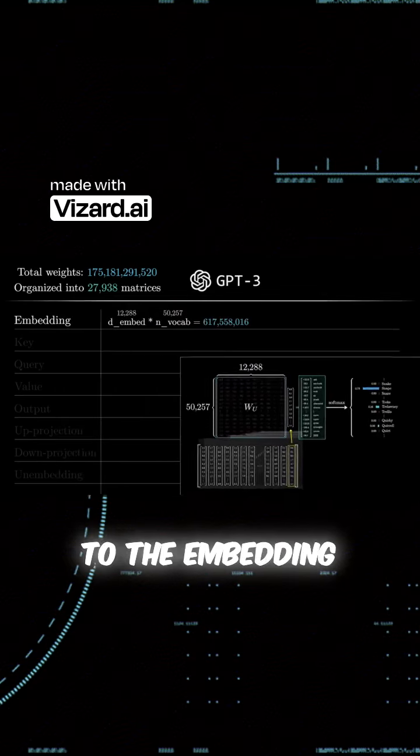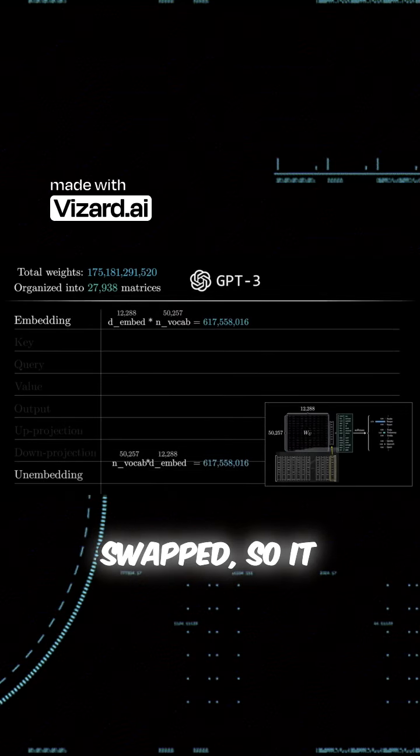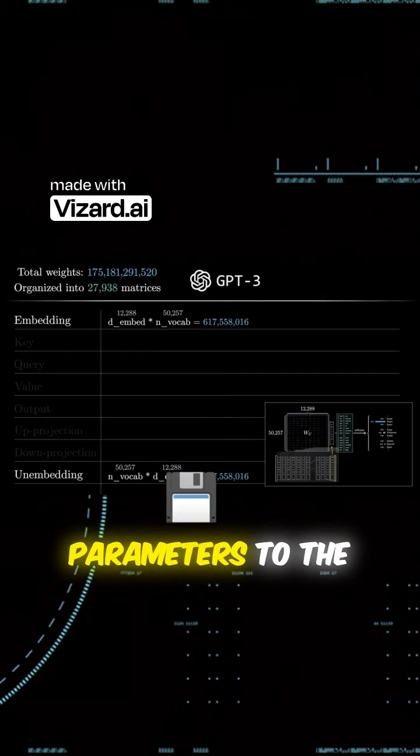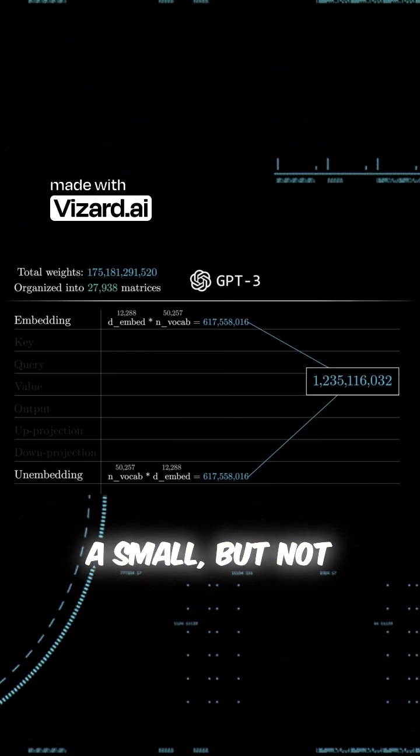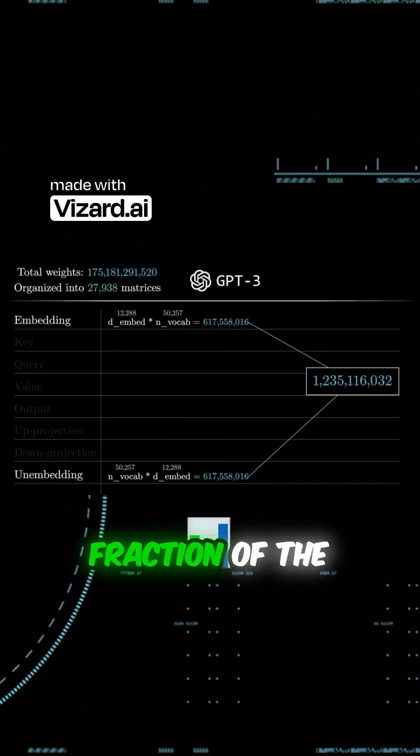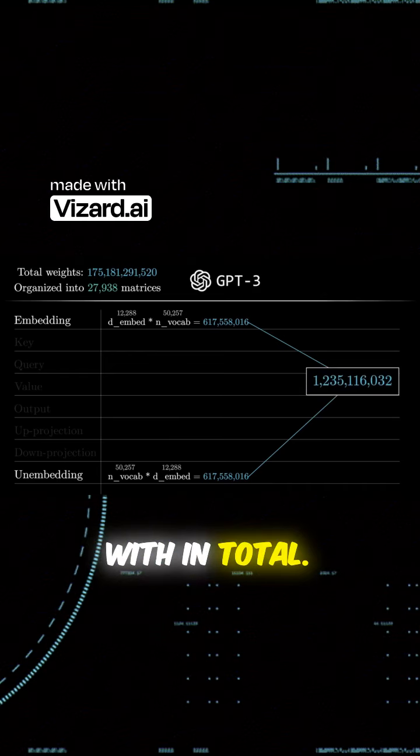It's very similar to the embedding matrix, just with the order swapped, so it adds another 617 million parameters to the network, meaning our count so far is a little over 1 billion. A small, but not wholly insignificant fraction of the total that we'll end up with.